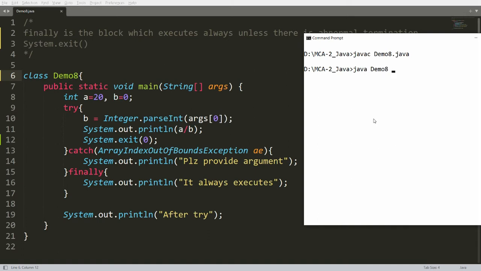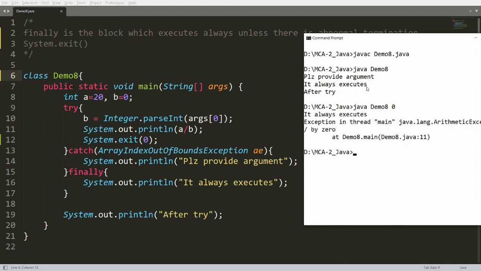suppose you are not providing any argument, then what happens? It will execute the catch, and that is ArrayIndexOutOfBounds. So it will print please provide the argument, right? So if you are not providing the argument, then it says please provide the argument, but it always executes it. It means that my cursor is not moved to line number 12. So at the 10th line an exception is there, and the cursor is moved directly to the 13th line. So lines 11 and 12 both are skipped. Suppose you are providing the value 0, then also what happens?